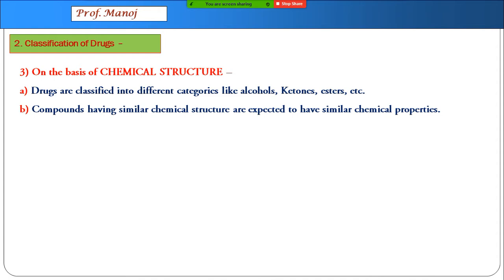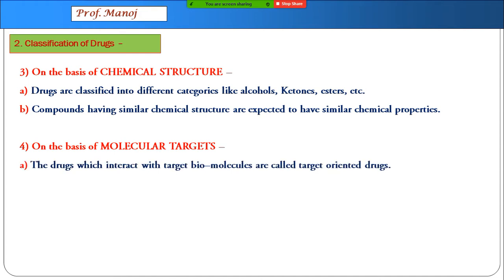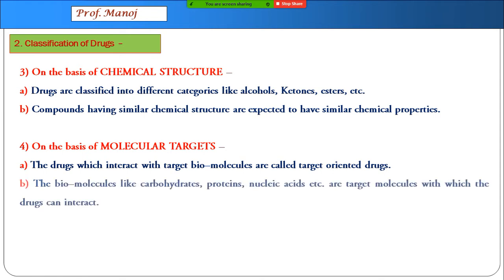Whenever they have similar chemical structure, they will create similar chemical properties. This is the major function which is used in the preparation of antibiotics. Last, on the basis of molecular targets. These drugs interact with biomolecules, which are called target oriented drugs.